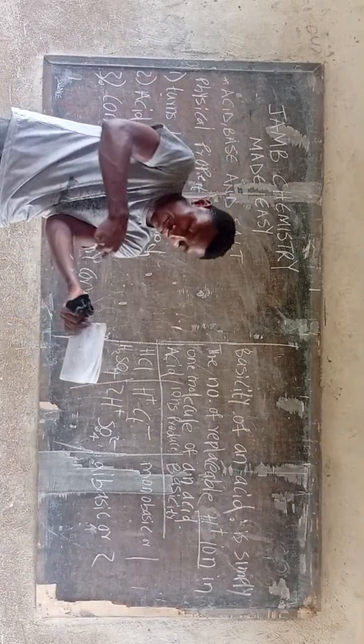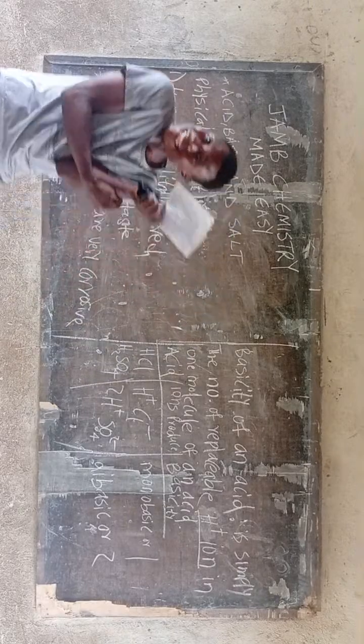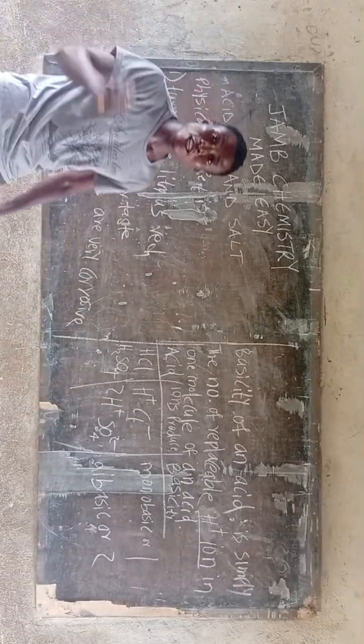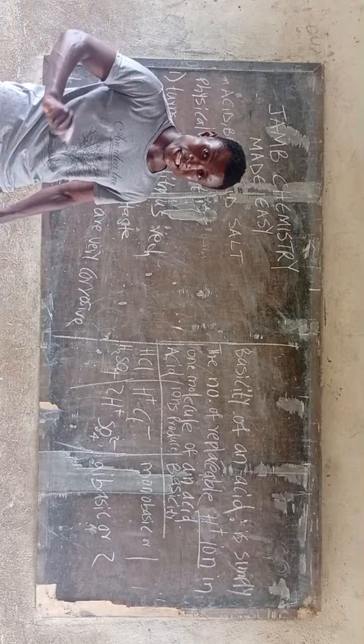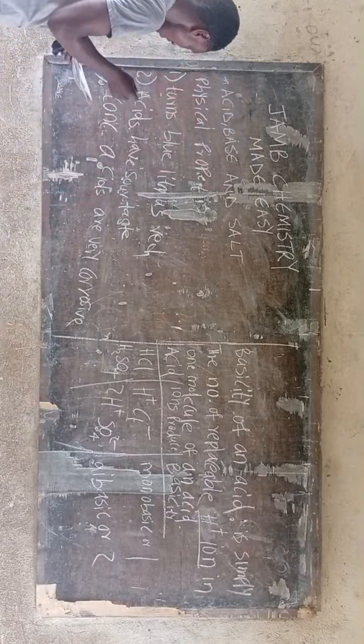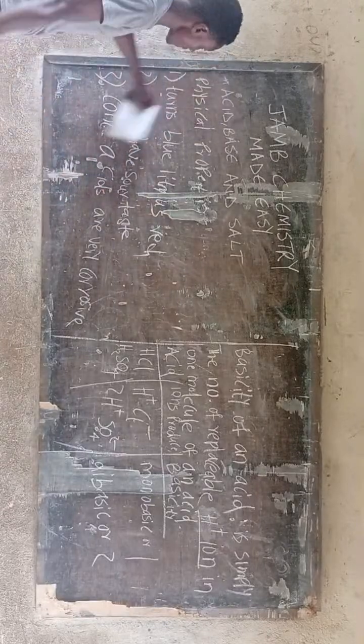It can even bore a hole in someone's hand. So a concentrated acid is very, very corrosive. There is no play when it comes to concentrated acid. So that is just it. These are the basic physical properties of an acid.